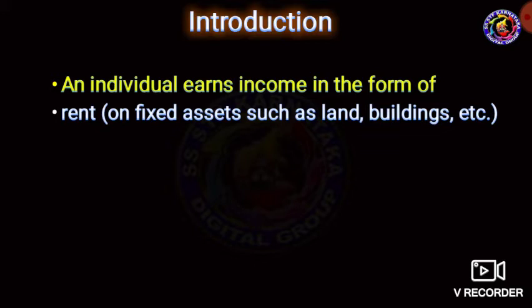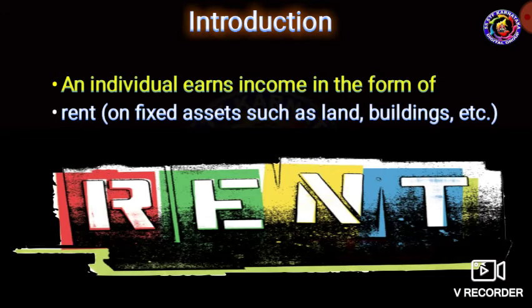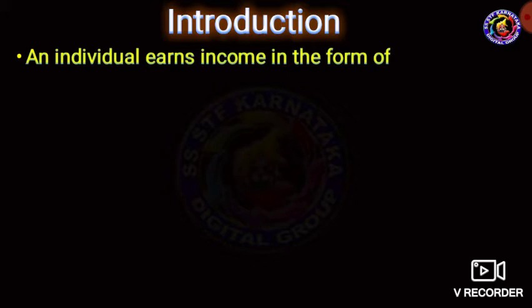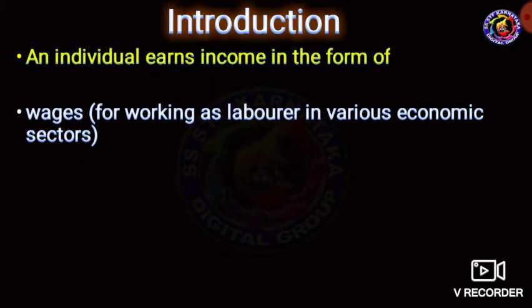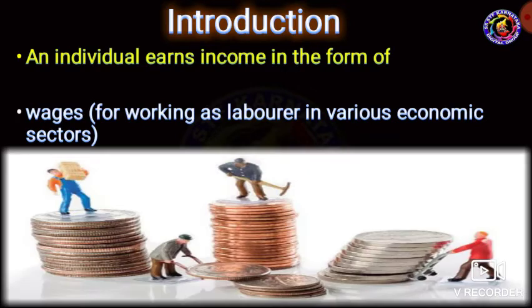Usually an individual earns income from land in the form of rent. It is fixed, such as land or buildings. It is a fixed amount. Then wages. An individual earns income in the form of wages. Wages are nothing but the earnings of labor, for working as a laborer in the various economic sectors.